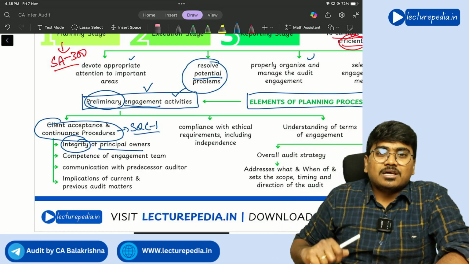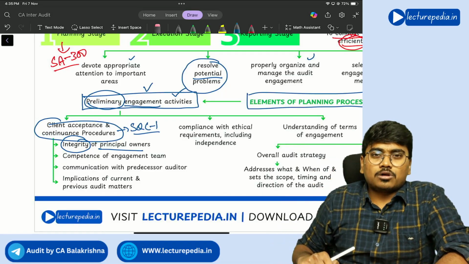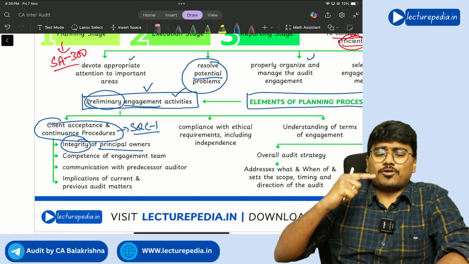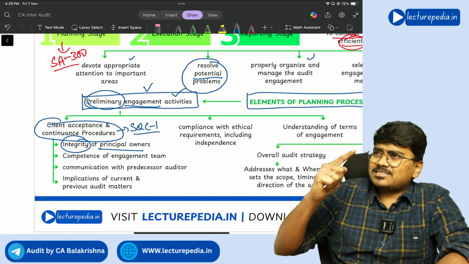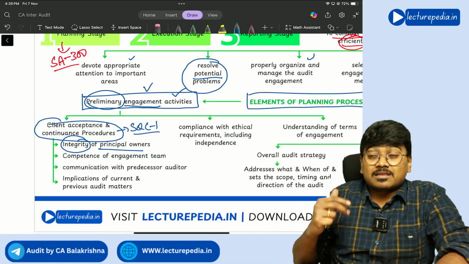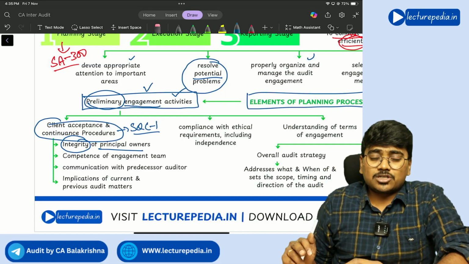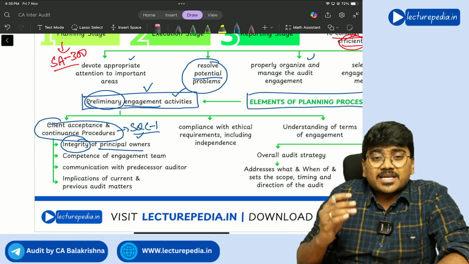These things you will verify about the client and decide whether to accept him or not. If you find that the client is a fraudulent person, number one fraudster, there are a lot of cases against him, then you will not accept the engagement, correct or not? So first one is checking the integrity.